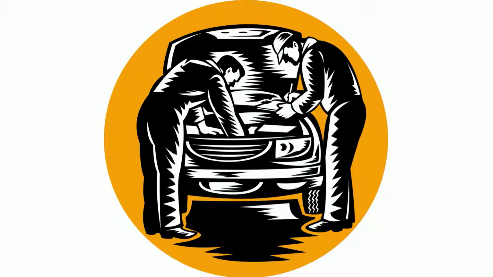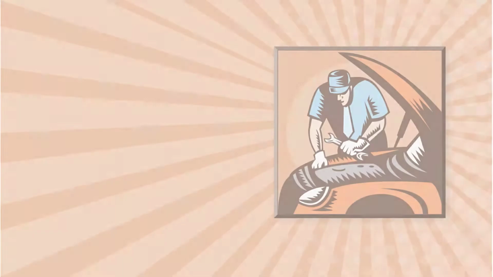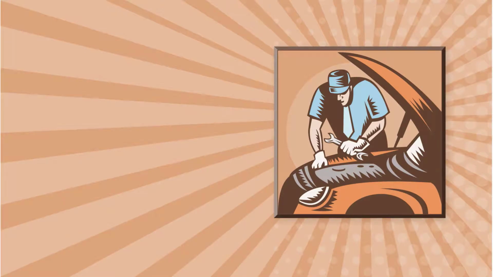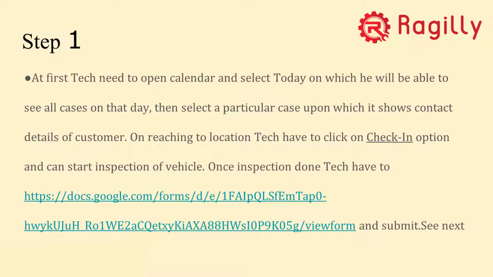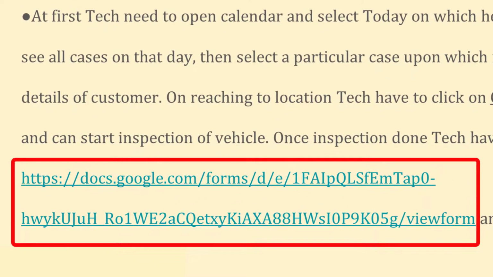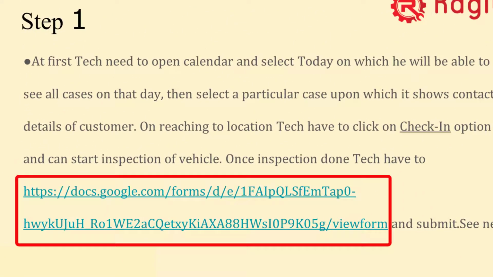Basic checks involve checking all around the car for any damages, and also getting inside the car, checking the fuel levels, and checking what accessories are there. After the basic checkup, the technician needs to take some pictures and fill up the vehicle inspection form, which is available on the Ragilly.com website under the vehicle inspection section. Once we open this section, we will see there's a form.